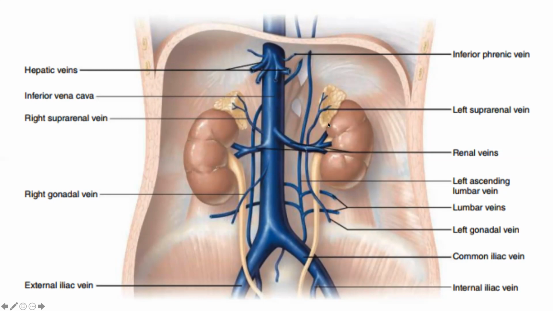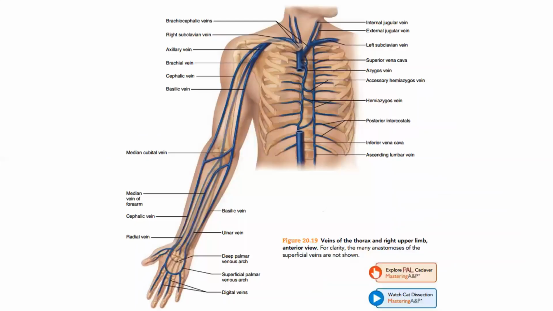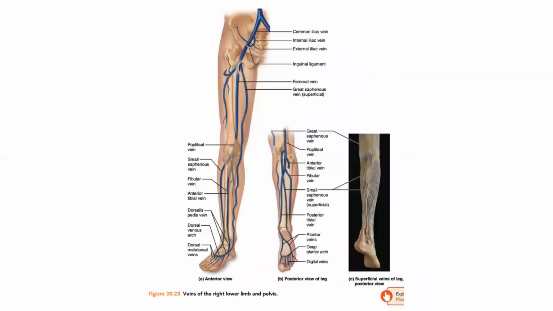But there is a difference. The left adrenal vein or suprarenal vein drains into the left renal vein. It doesn't go into the inferior vena cava straight away. So this is the cadaveric specimen. And I want you to follow these veins and check how they march and what veins they become in our body.